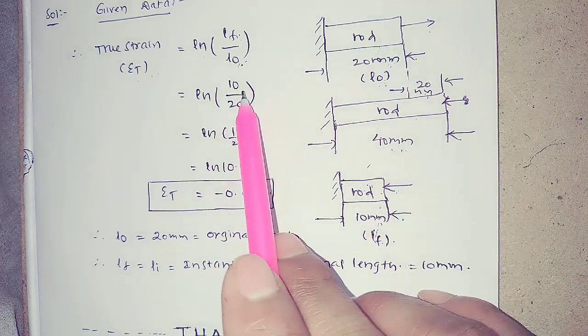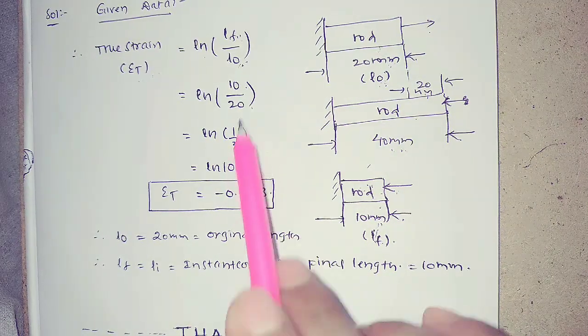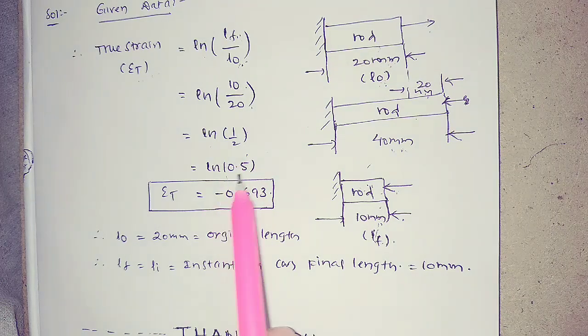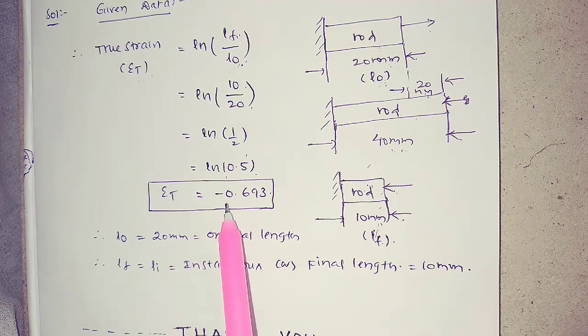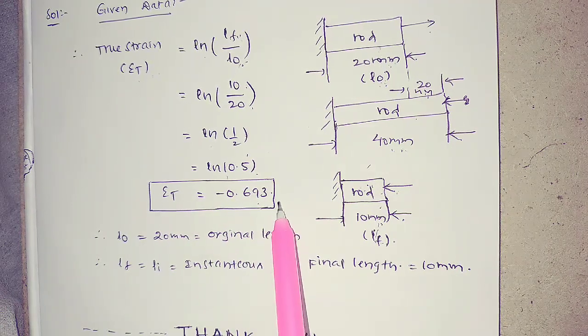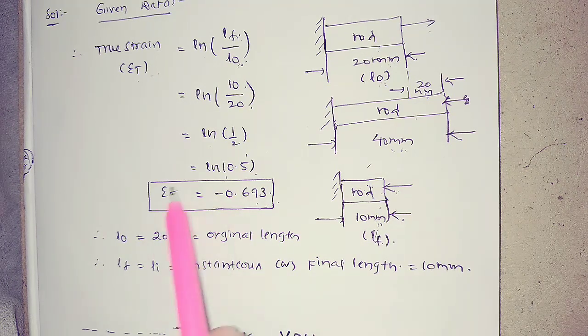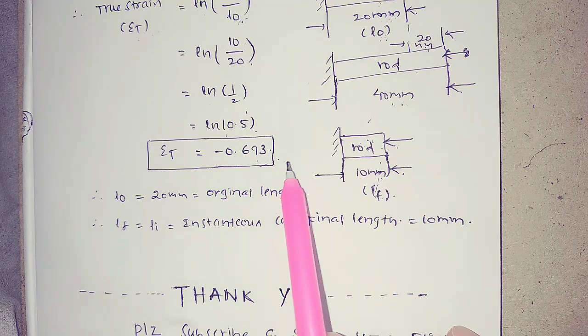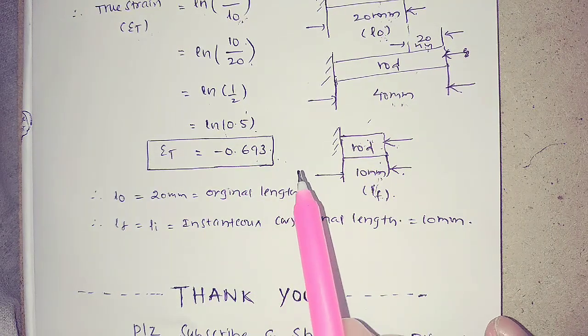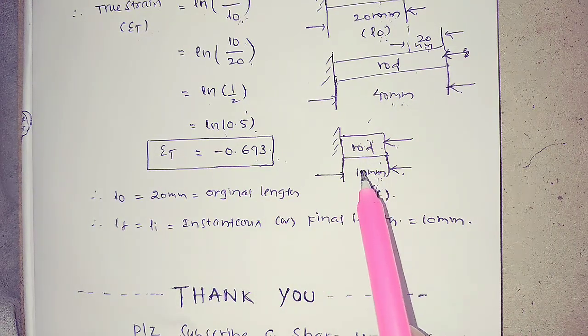That means you can consider 10 mm by 20 mm, which is 1 by 2. Ln of 1 by 2 is minus 0.693. So the true strain is equal to minus 0.693. In this manner you can find out the true strain. See here, this is about true stress, true strain, engineering stress and engineering strain.